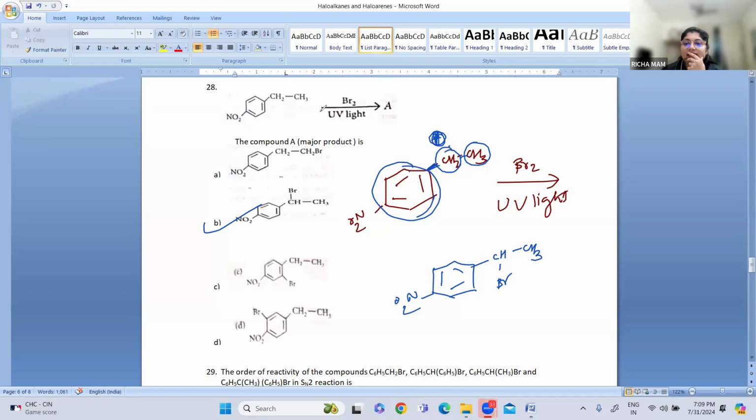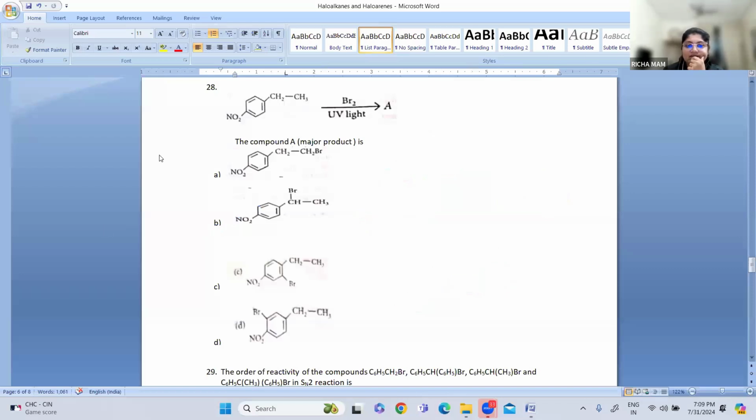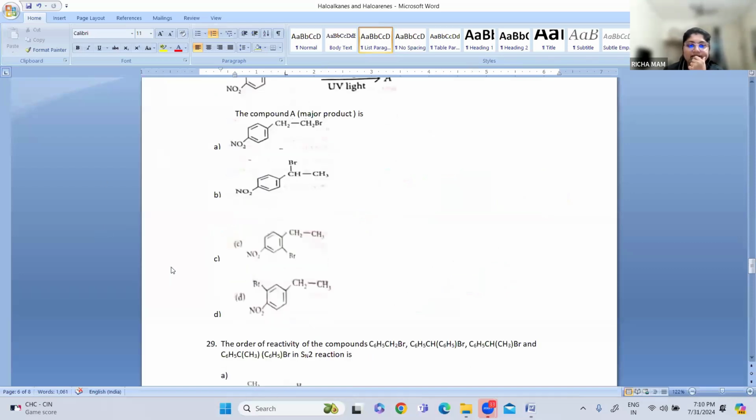Why? Because benzylic carbocations are more stable: the positive charge is easily resonance stabilized by the aromatic ring. So option B is the correct answer.